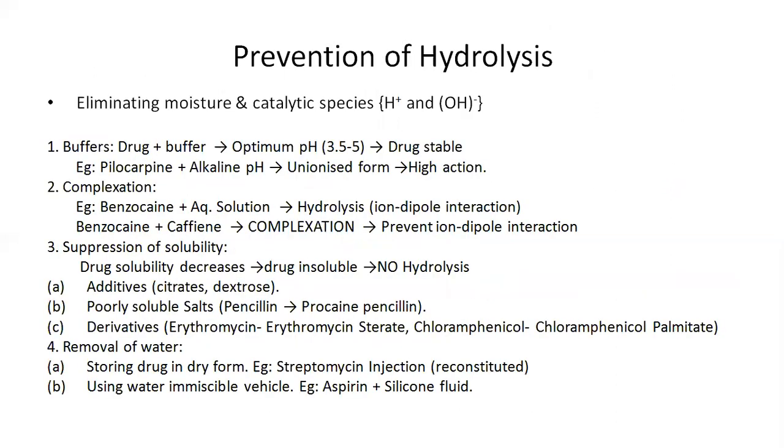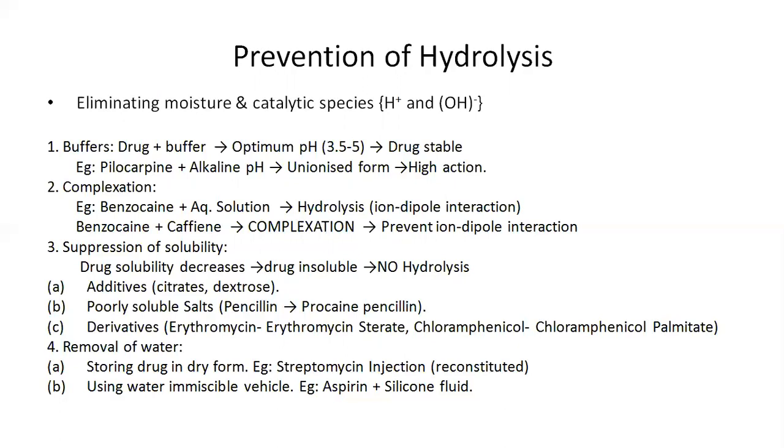So the prevention of hydrolysis is done by the elimination of moisture content and the catalytic species, that is hydrogen and hydroxyl ion. Firstly, we have to remove the moisture content, because if the moisture is eliminated, hydrolysis does not take place.